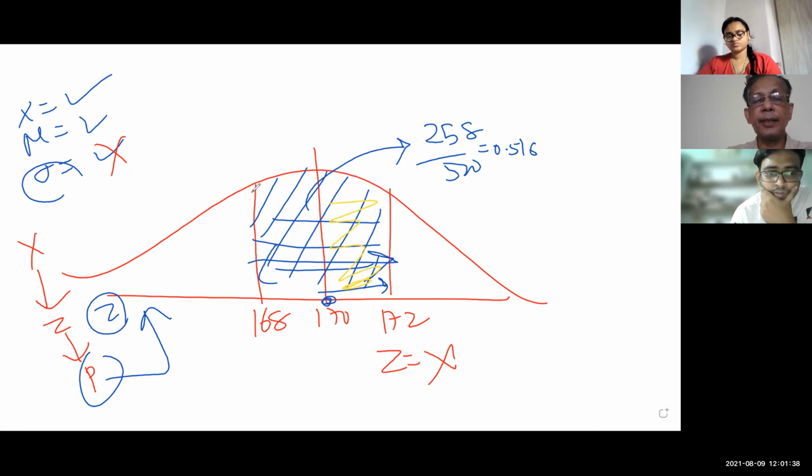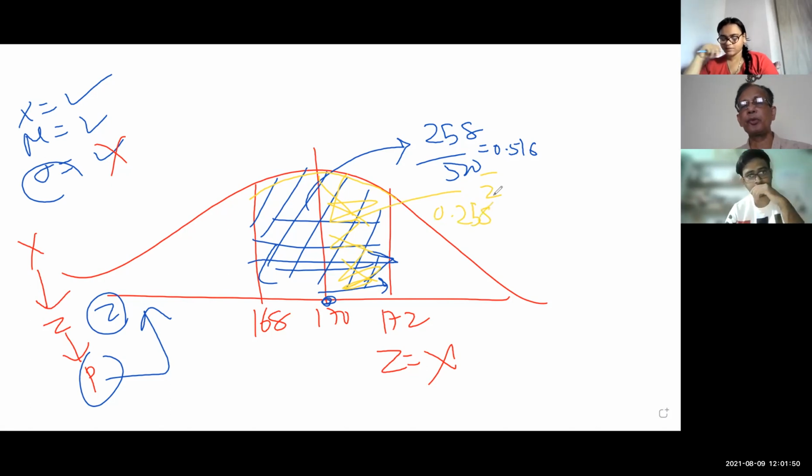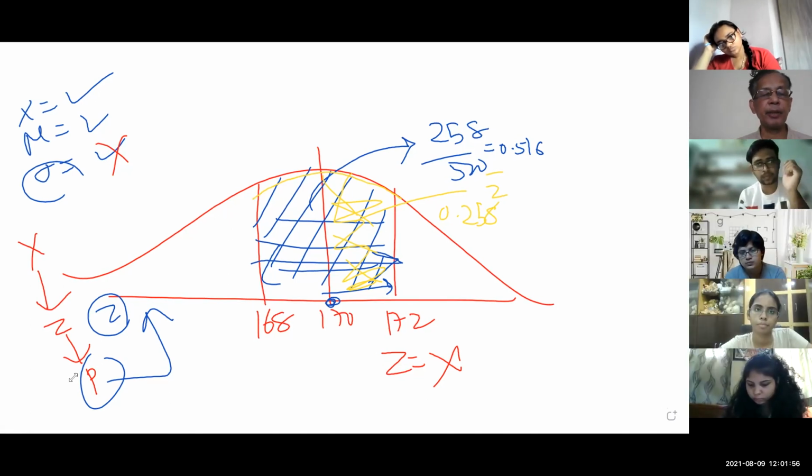This is symmetrical, so for this area you have to take half of this. If you divide by 2, this is 0.258. Am I clear up to this? Now this 0.258 is what? Z value.